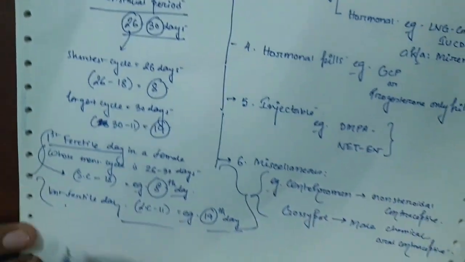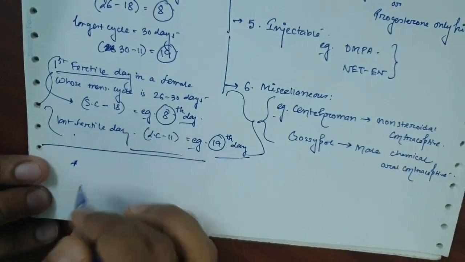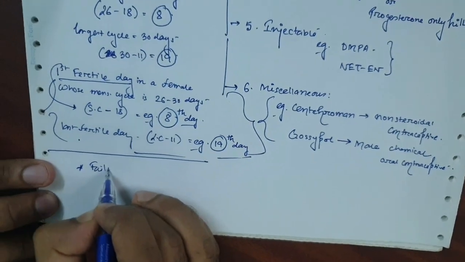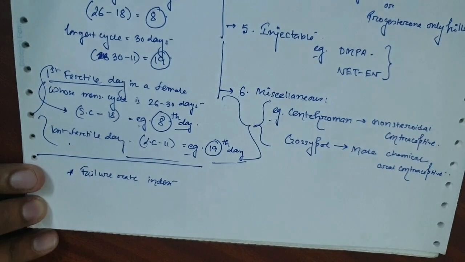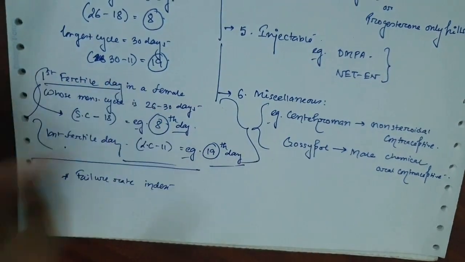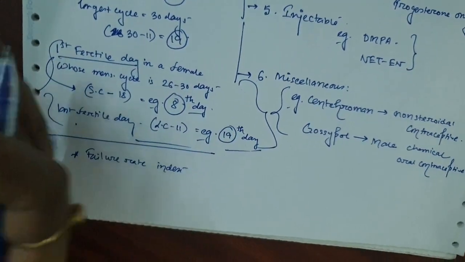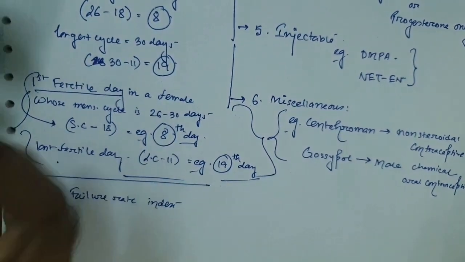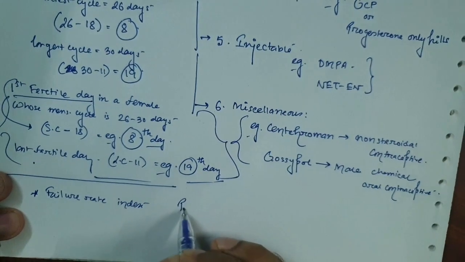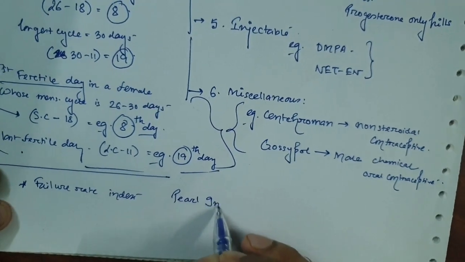Now, in this context, I must tell you one point. What is the failure rate index, or how do we measure the failure of different contraceptive methods? Here we use an index named the Pearl index.